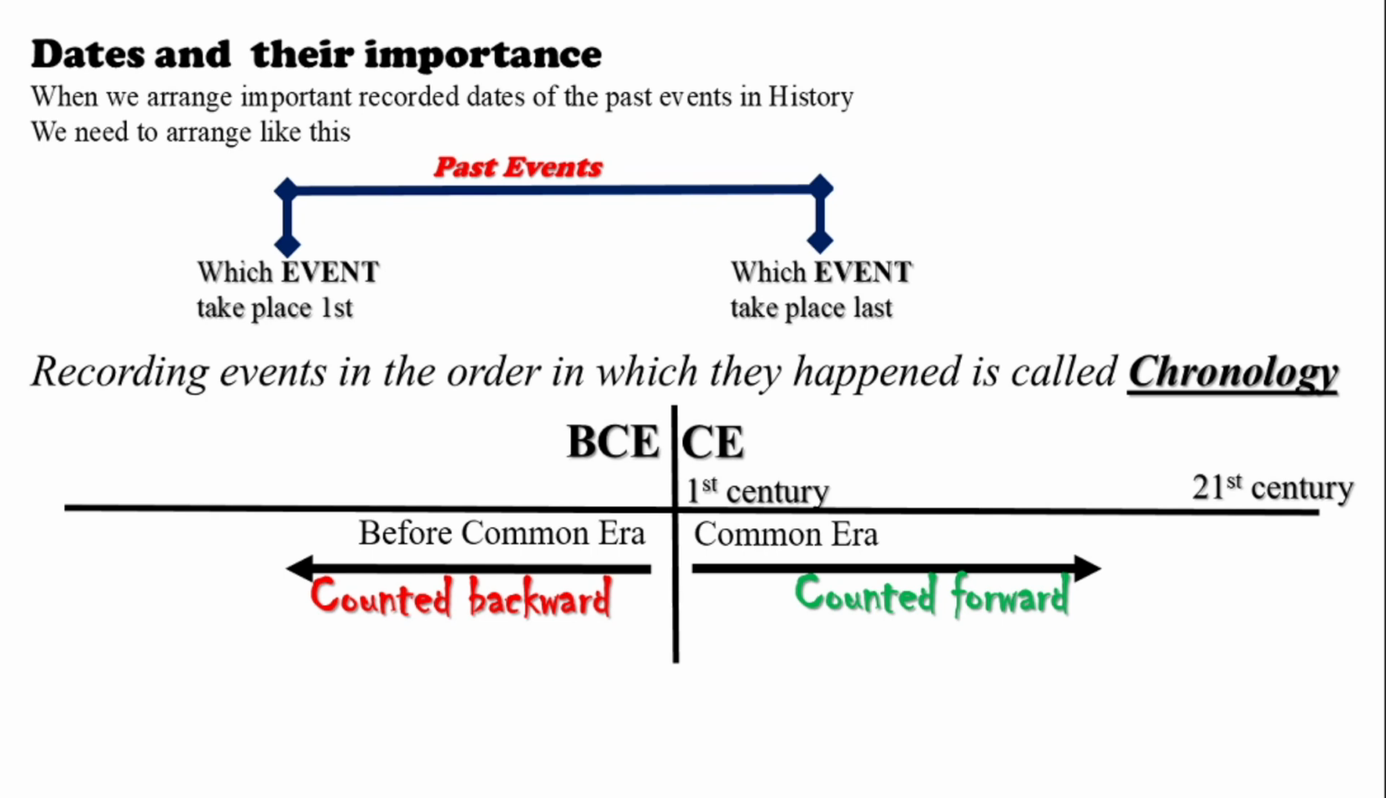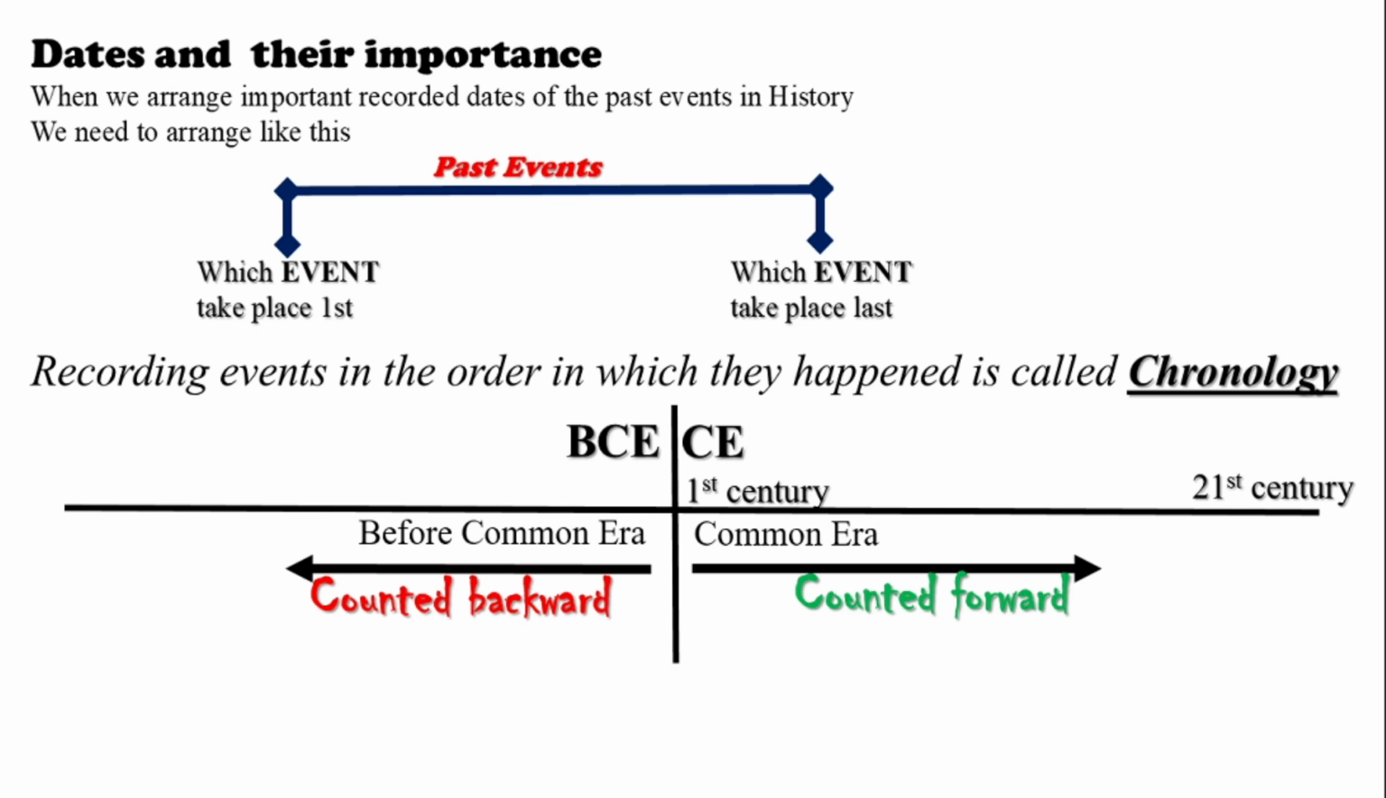Recording events in the order in which they happen is called chronology. So chronological order is the way in which we arrange these past events. In history, we arrange the period into two categories: BCE and CE. You can see in this image, BCE is on the left side and CE on the right side.